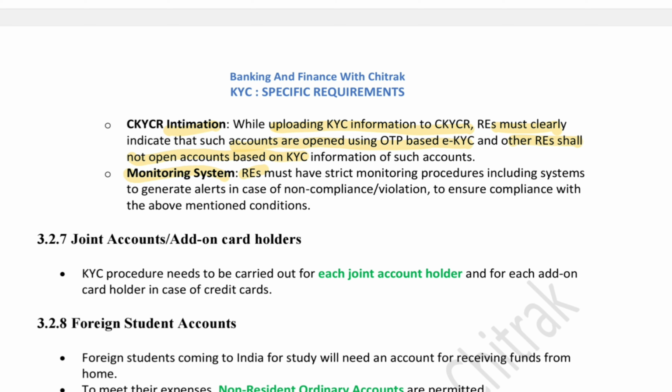Monitoring the system: the regulated entity must have a strict monitoring procedure, including systems to generate alerts in case of non-compliance or violation, to ensure compliance with the above-mentioned conditions. So, for example, if a high value transaction is done through the account, then a notification must be given to the regulated entity so that they are aware that such fraudulent activity is going on using this OTP-based KYC account. Now, in cases of joint accounts, or if an add-on is included in a card, the KYC procedure needs to be carried out for each joint account holder and for each add-on card holder in case of credit cards.